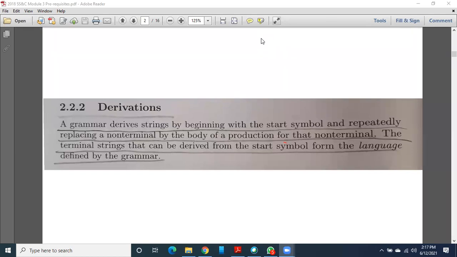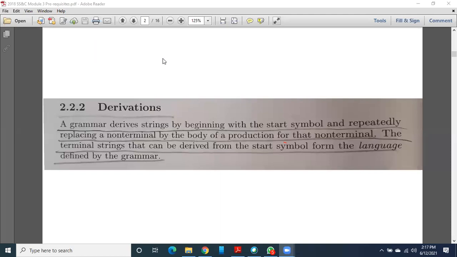Before going directly to the third module, syntax analysis, I want to tell you some brief introductions about grammar, language, strings, and all those things, because I want to tell you some terms here. Without that, it will be difficult for you to understand the third module, which is very interesting. First I want to define all these things, then I go to the third module. That is why you may observe in the top left corner I have given this file name as module 3 prerequisites. It means these are very essential to understand the third module.